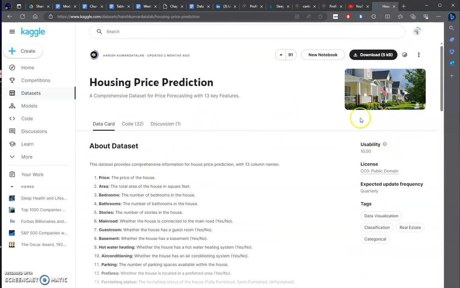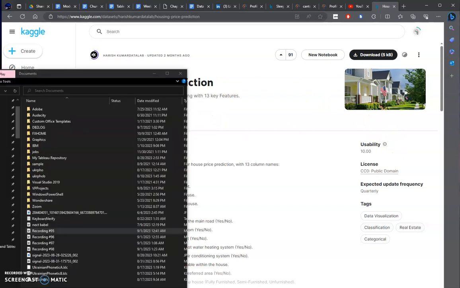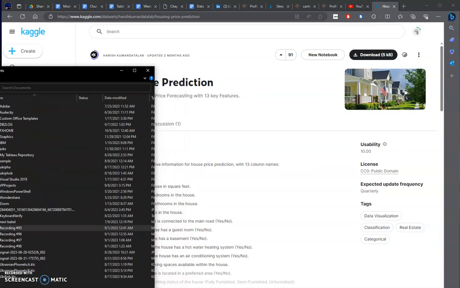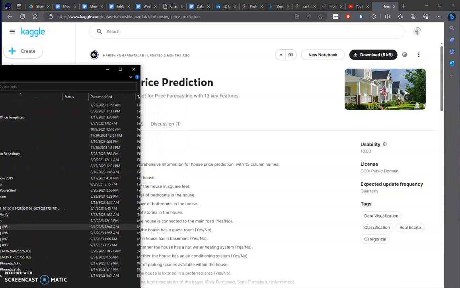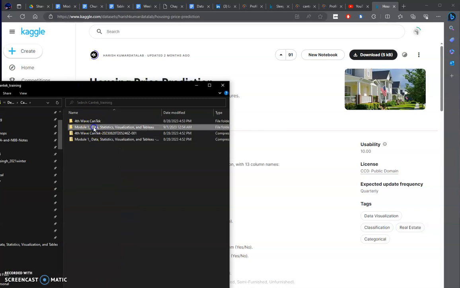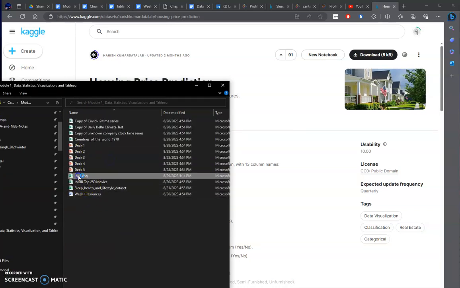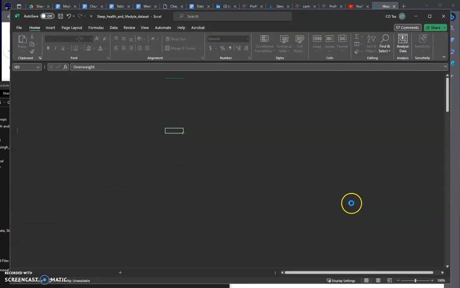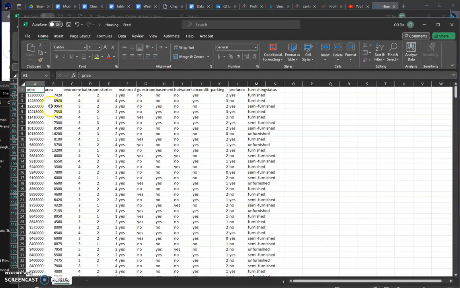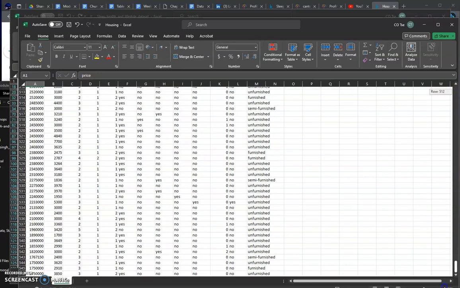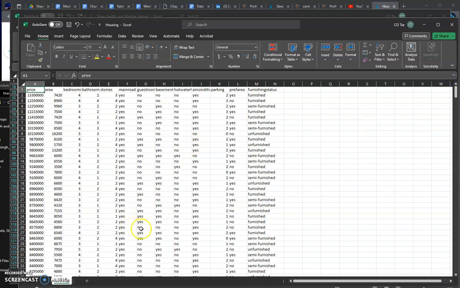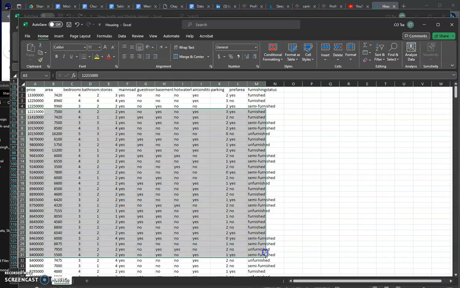Housing price prediction. So to save time, I already have my completed one, let me see where it is. I think I have it here. Okay, let's see what it is. So let's talk about data. All the entries here, you don't need to read everything. Just read the first 20, 30 ones. You can already know what it is, right?